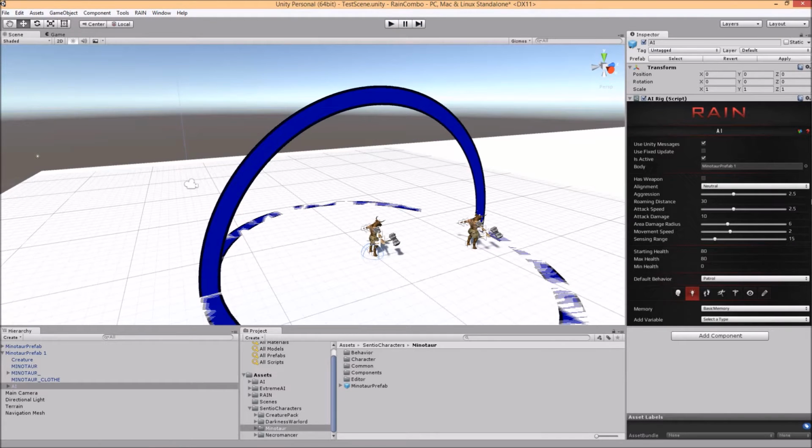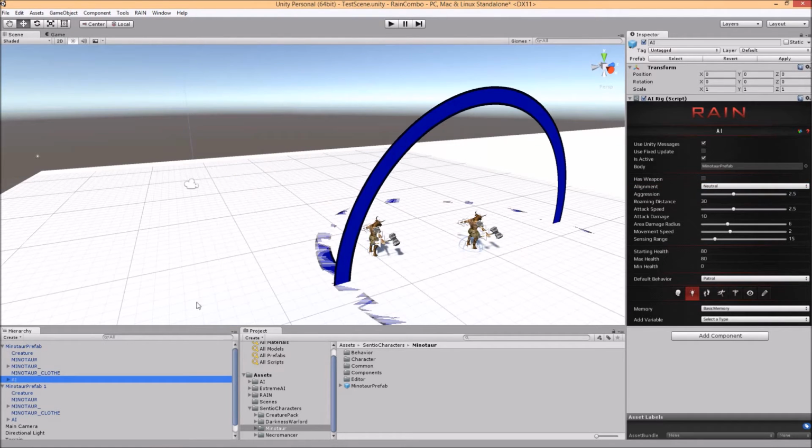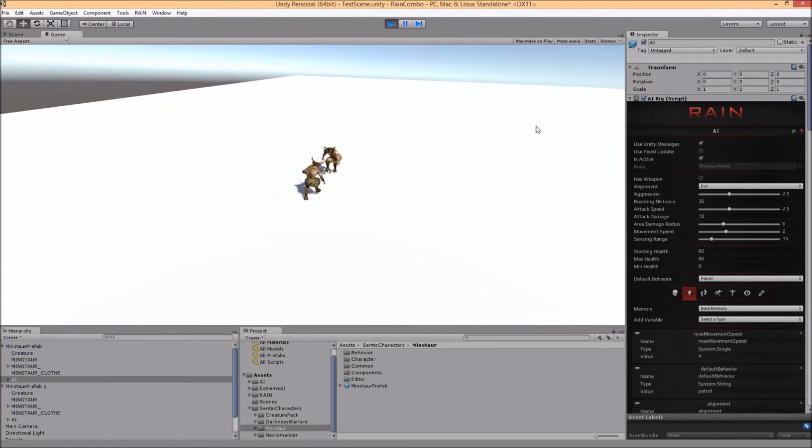You can, just using RAIN, cause them not to ignore each other. If, for instance, you make one of them good and the other one evil, they will use this basic alignment information to immediately attack each other. And as you can see, they're beating each other up.